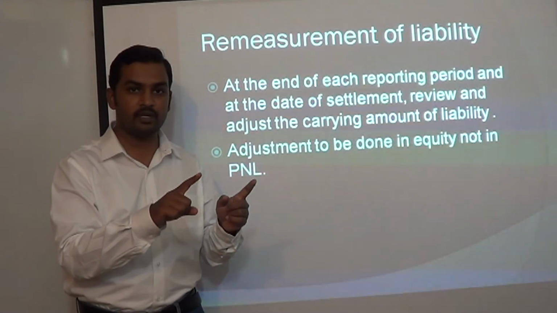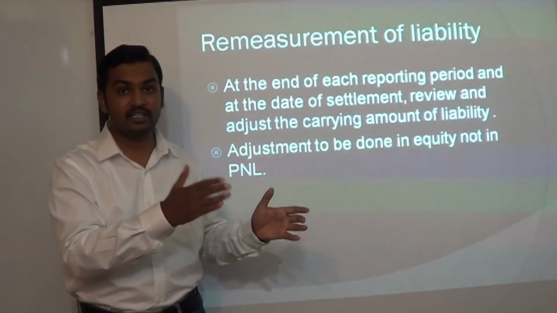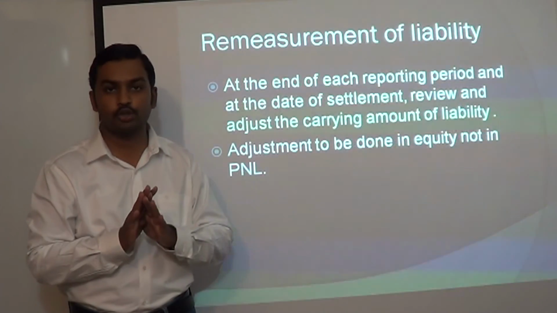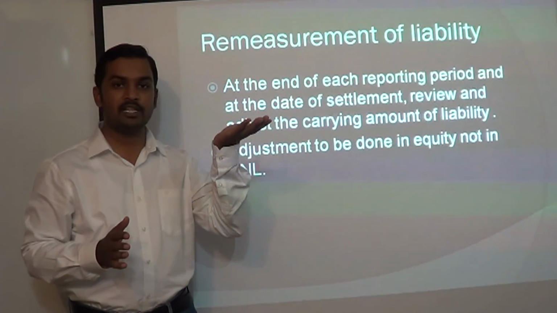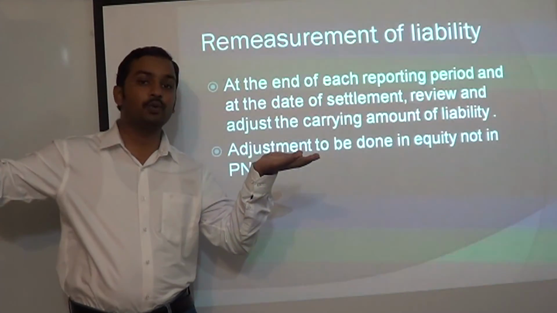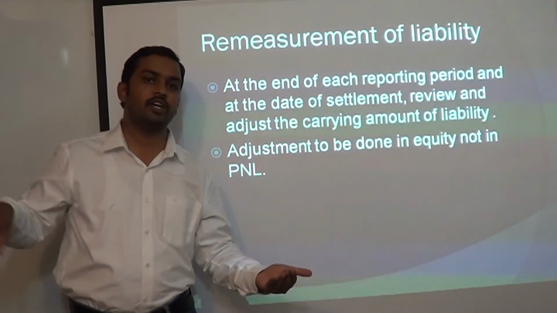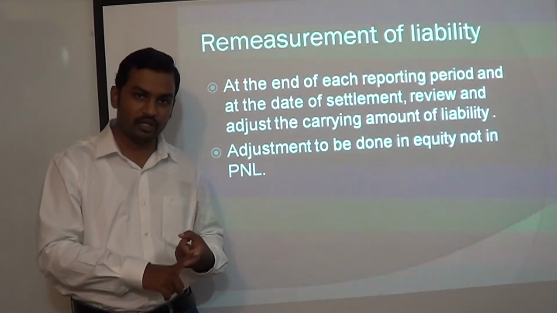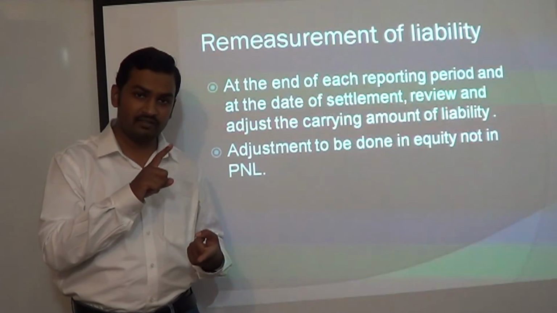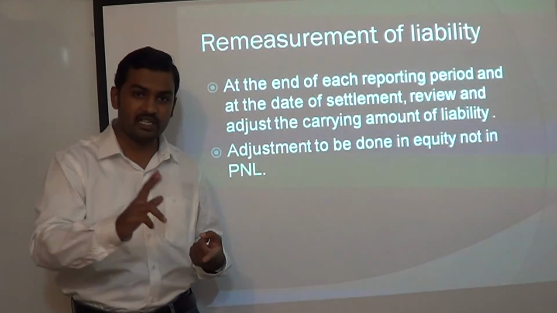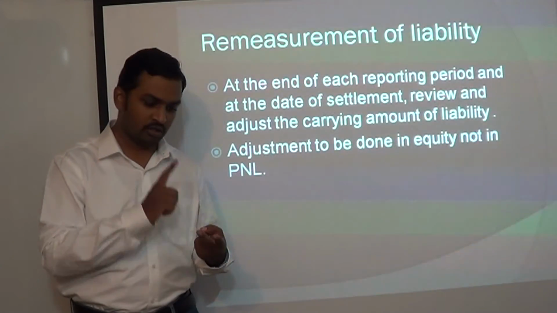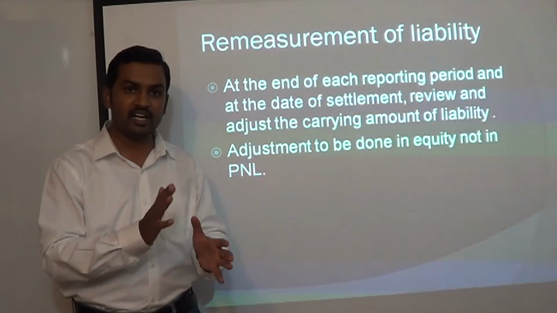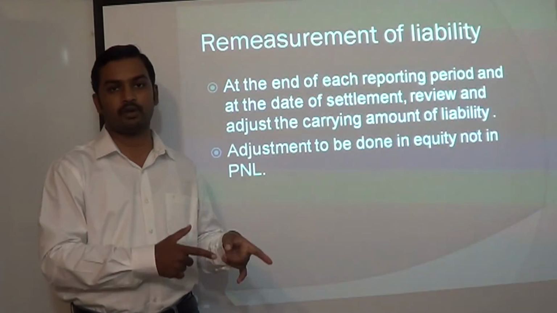If there is any difference between the current liability amount and the remeasured amount, it has to be adjusted straight away in equity. It is not going to be shown in the profit and loss account. So if the liability increases, show the impact in equity. If the liability reduces, show the impact in equity. Don't show it in the profit and loss account. If the dividend has not been settled, at each reporting date and on the date of settlement, you have to remeasure and adjust the liability amount. That is what the standard says, and any adjustment has to be shown only in equity, not in the profit and loss account.